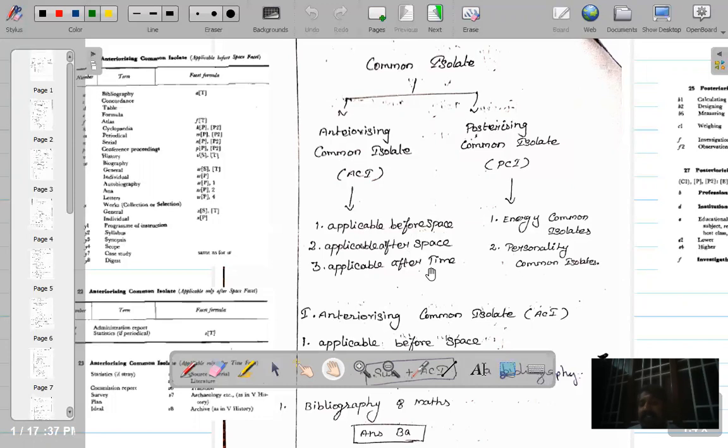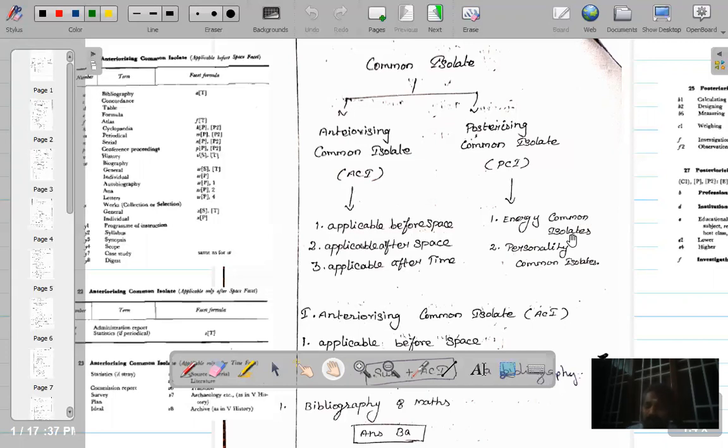In some cases, only after writing the time, you should write the common isolates. These are three different types of anteriorizing common isolates. In terms of PCI, there are two categories: PCI energy and PCI personality, posteriorizing common isolates. So two categories of PCI.